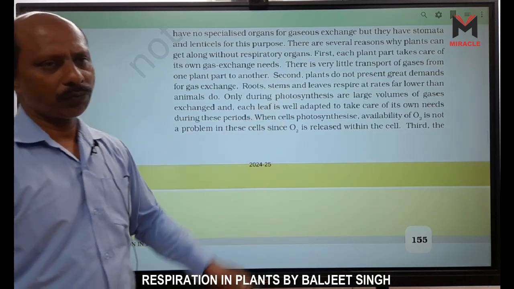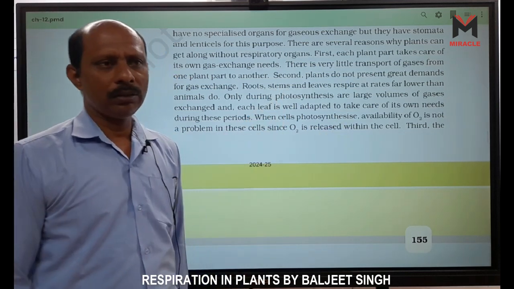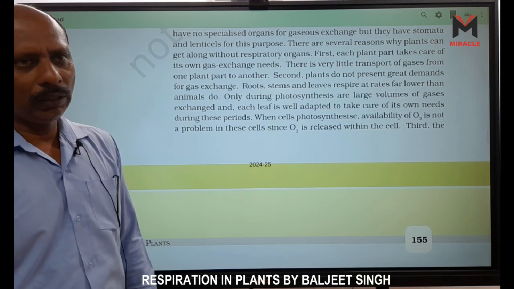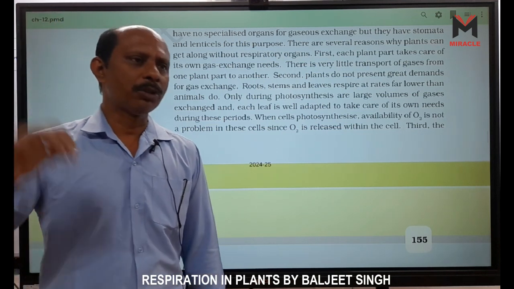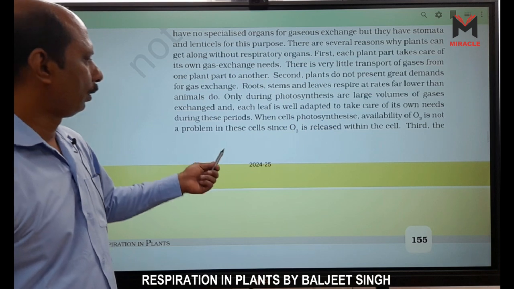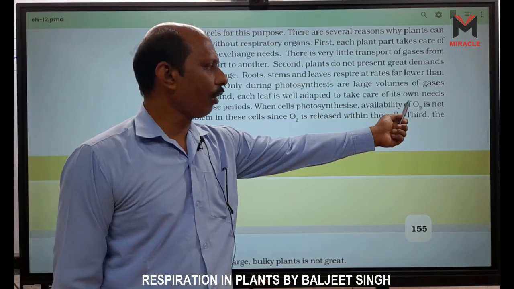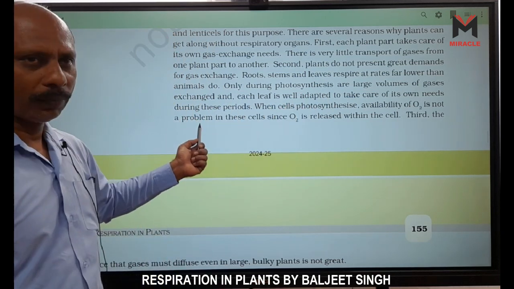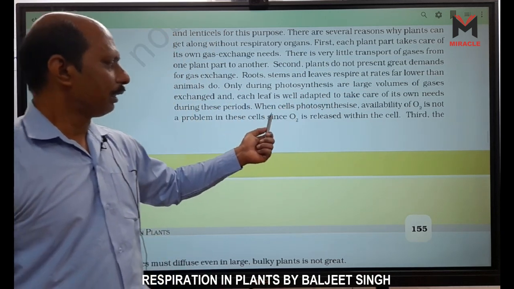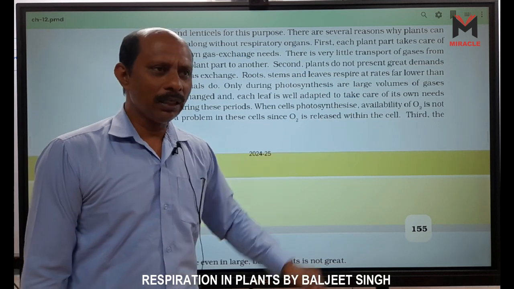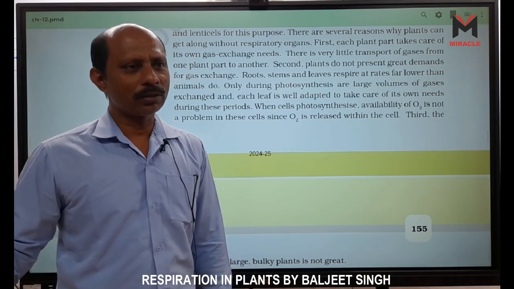So during photosynthesis, they need more CO2. For this CO2, they have stomata. In the cells of photosynthesis, availability of O2 is not a problem, since O2 is released within the cell in the process of photosynthesis.